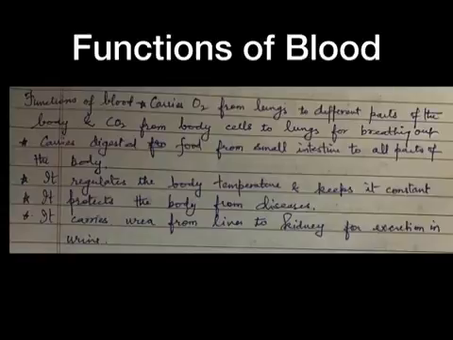Fifth, blood carries a waste product called urea from the liver to the kidney for excretion in the urine. Sixth, blood protects the body from diseases. This is because WBC kills the bacteria and other germs which cause diseases. Seventh, blood regulates body temperature. This is because the blood capillaries in our body help to keep our body temperature constant at 37 degrees Celsius.